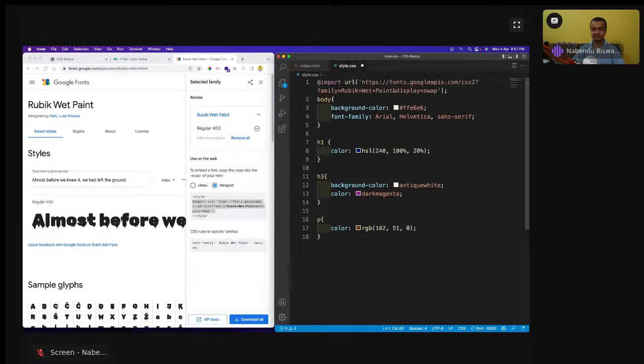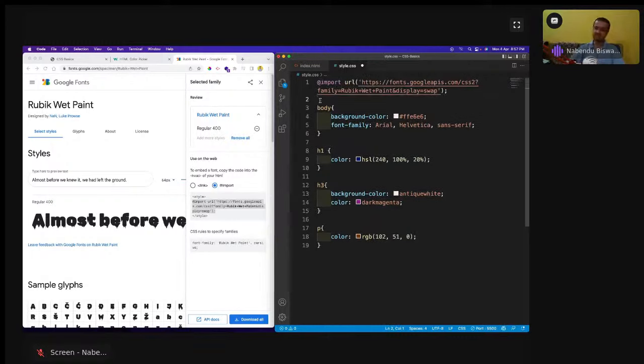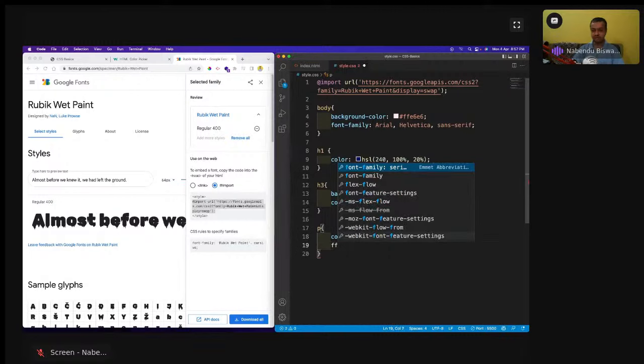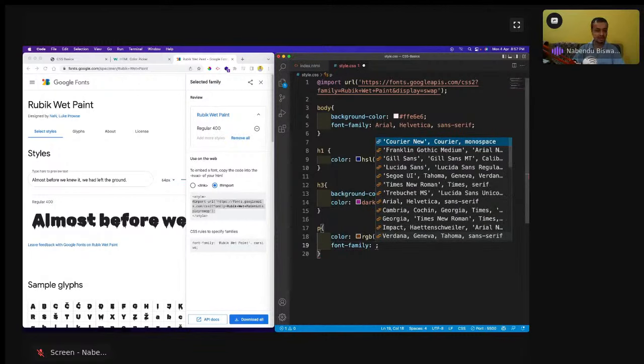So this is how we will import this Google font here. I'll save it, and then I can use this Google font now. How? I'm going to use it in the paragraph tag, not in the complete body. So I will come here and do the font family, and then I will use this thing.